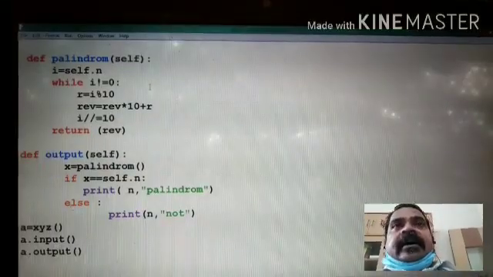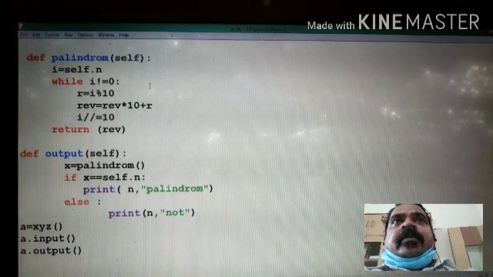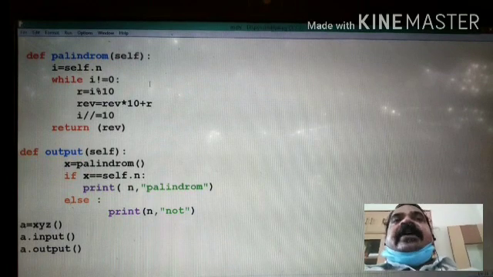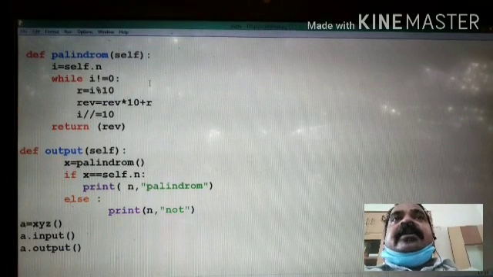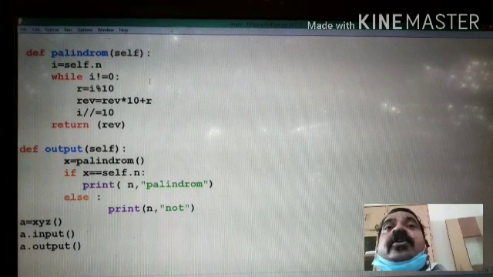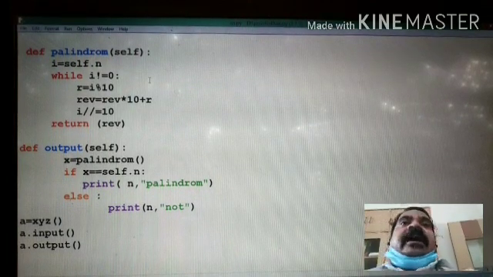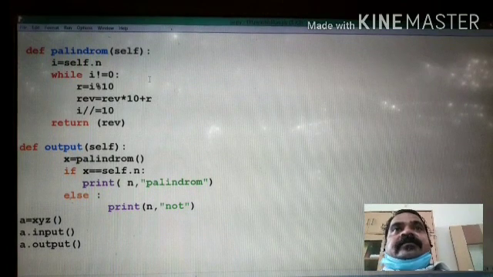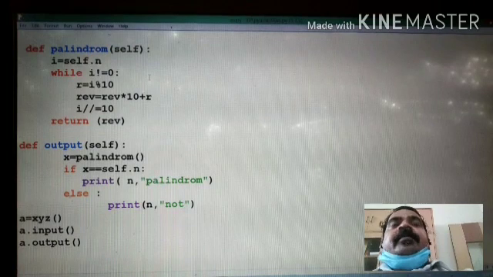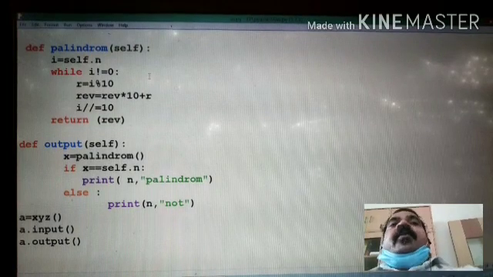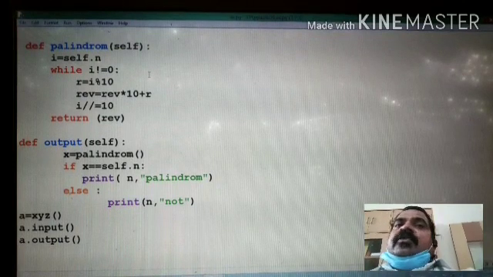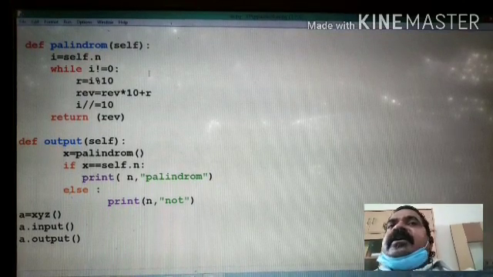So I have given two pictures over there, and you can see class xyz def init, that is initialization. Third one input. Self means you are giving the value to that object on which you are working. उसी object पर आप working करा रहे हो. पैलिंड्रोम का मतलब होगा it will reverse the value. पैलिंड्रोम का मतलब एक function पैलिंड्रोम by which we are returning the value reverse. And you know how to reverse the value using the while loop. You can reverse the value, return rev.